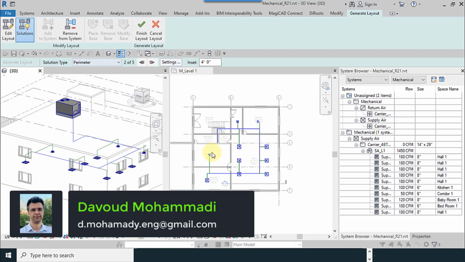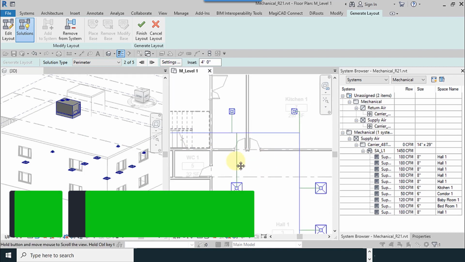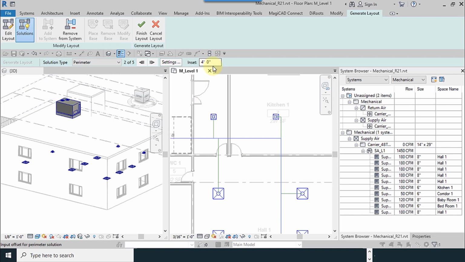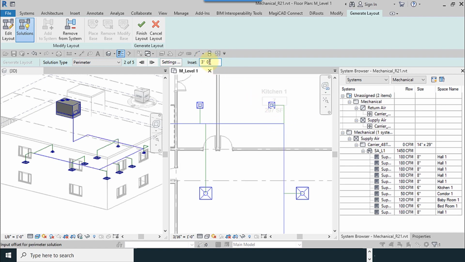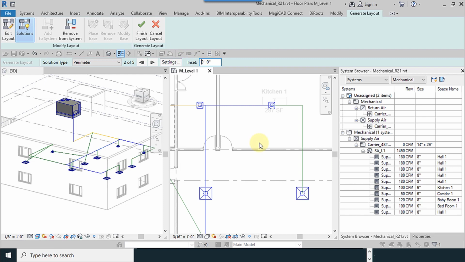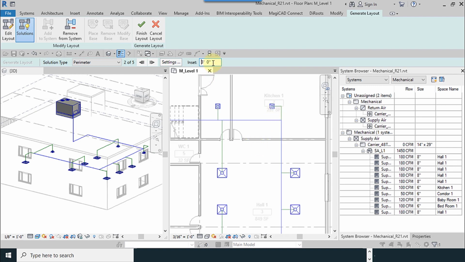There's another option here which we call inset. And what is the inset? You may notice the distance between the duct and the diffusers. This amount is related to the distance between them. Now I put 3. You can see that 5. The distance has changed.